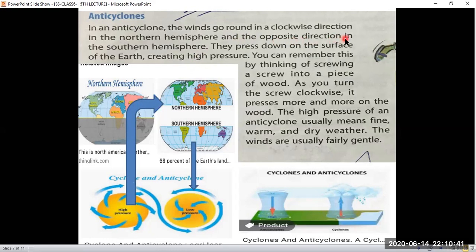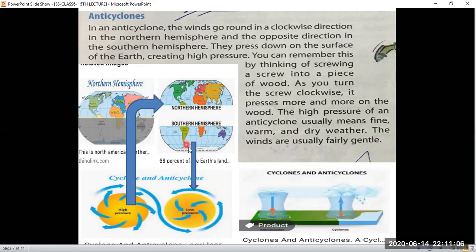And the opposite direction in the southern hemisphere. This is the southern hemisphere, and look at this one, anti-clockwise direction, or opposite direction in the southern hemisphere. In the northern hemisphere, the winds will blow in a clockwise direction.